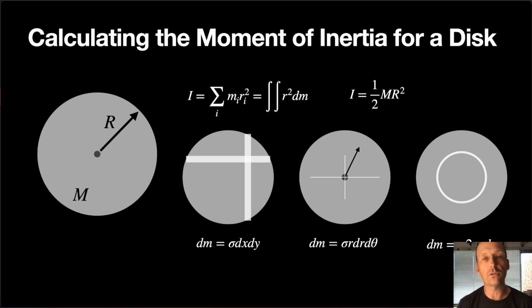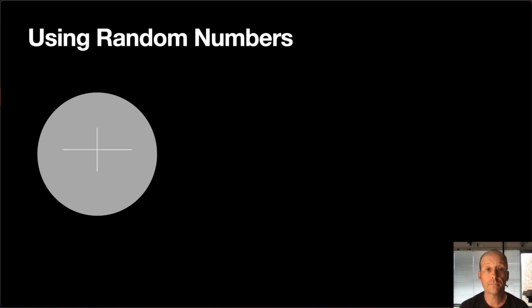It's really a one-dimensional integration, and that's pretty easy to do. Okay, so those are the 3 ways to do it. But there's another way to do it. I could take this circle, generate random points, and each of those points has mass, each of those points has an r vector, and then calculate the moment of inertia by summing up the points. And again, representing the points as an area.